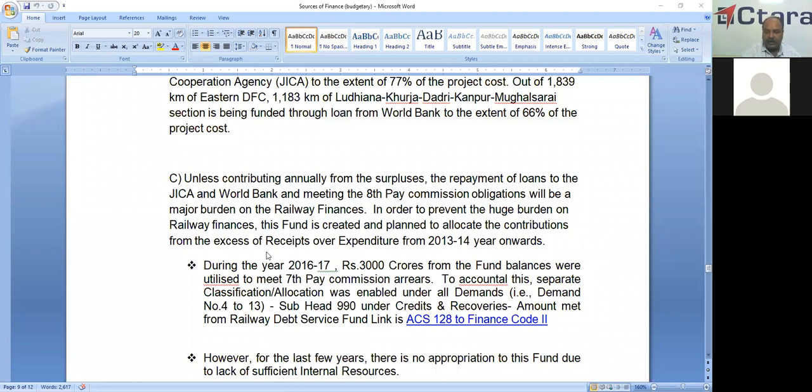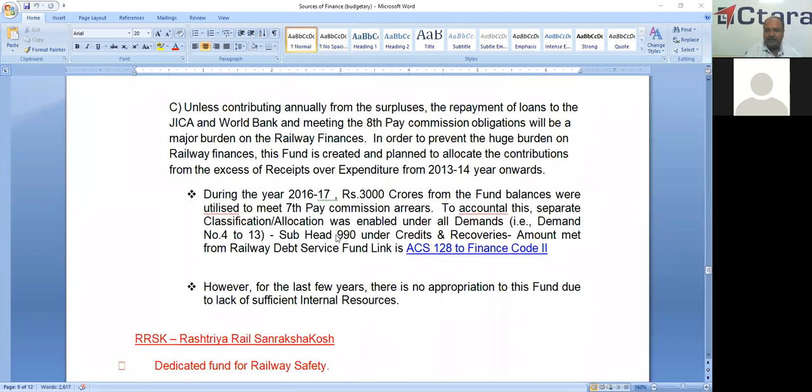In the year 2016-17, to meet the 7th pay commission arrears, almost 3,000 crores from this fund has been utilized. So to account for this, a separate classification or allocation, that is from demand number 4 to 13, subhead 990 under grants and recoveries has been created. But however, in the last few years there is no appropriation to this fund due to lack of sufficient internal resources.